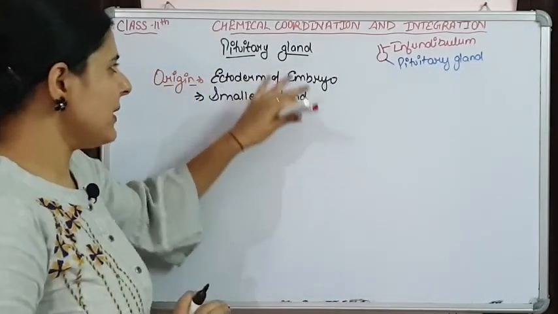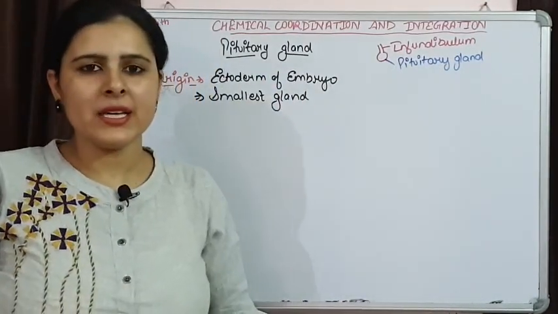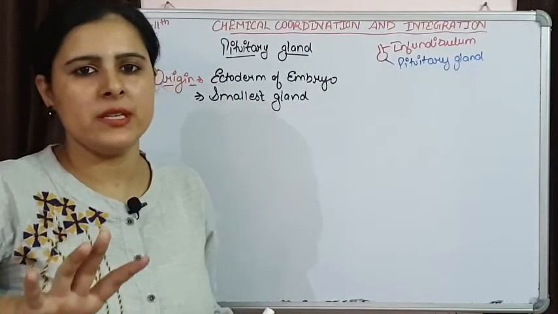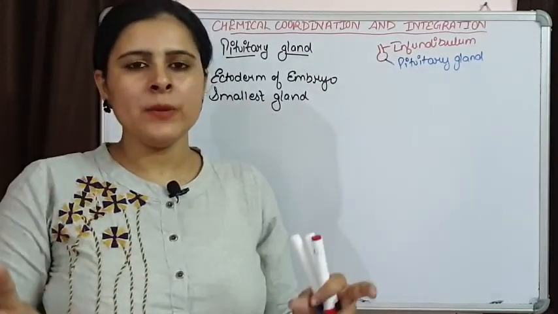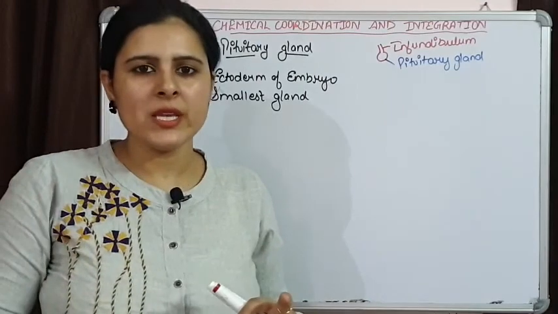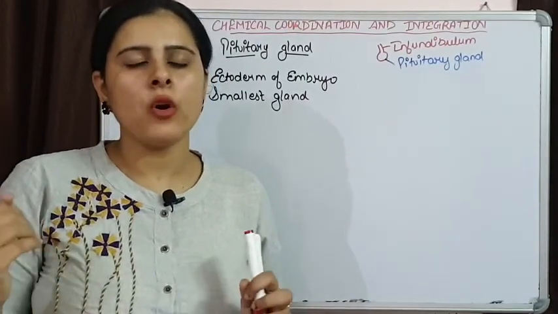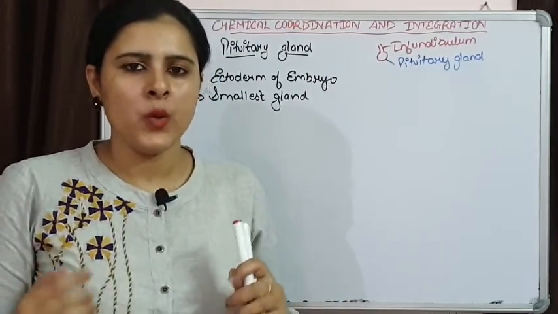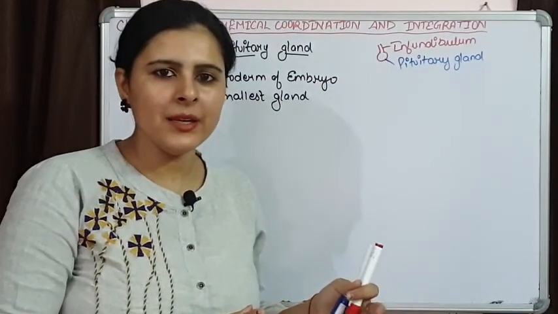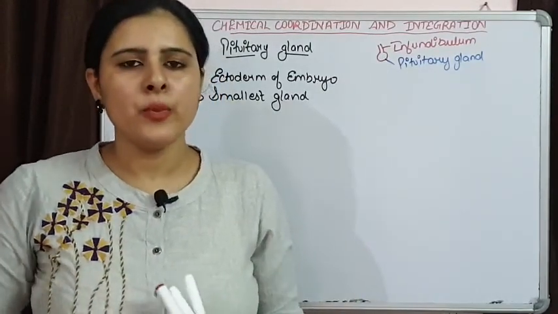See, when we divide the pituitary gland majorly, two lobes are present. The pituitary gland has two main parts, two main lobes, and the origin of both lobes is different. One lobe is present anteriorly, the second lobe is present posteriorly.